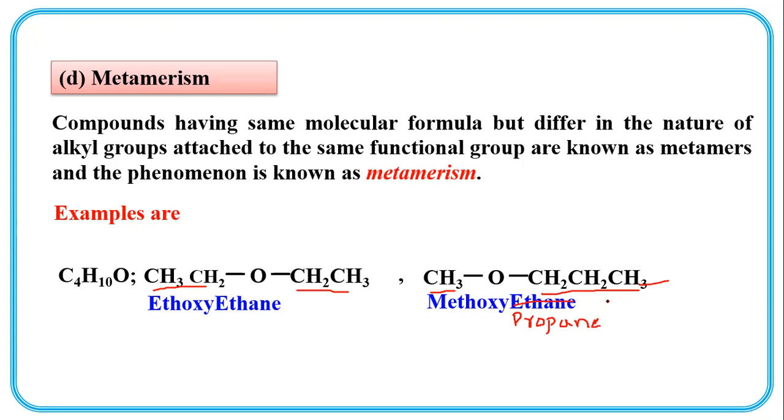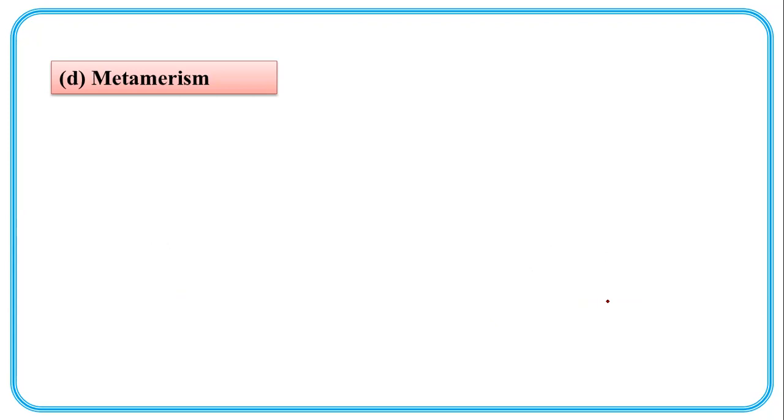Methoxypropane. Molecular formula same, functional group present at different positions.